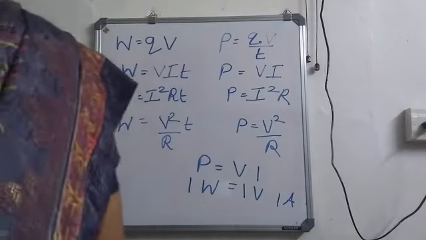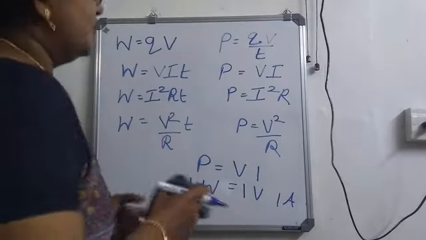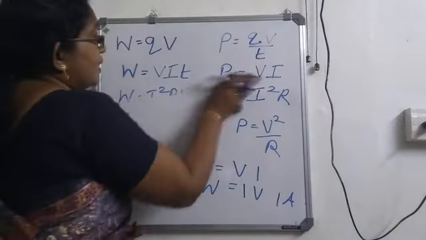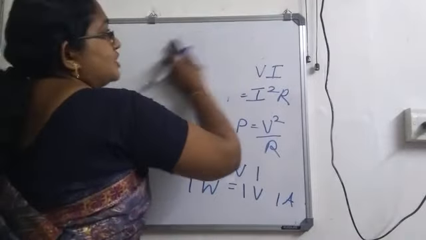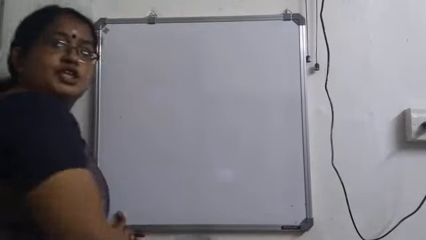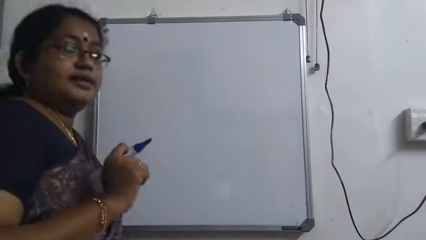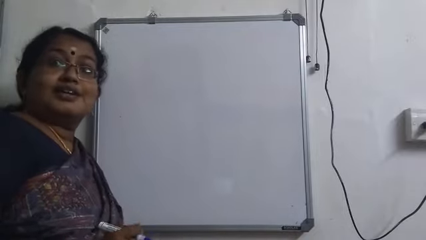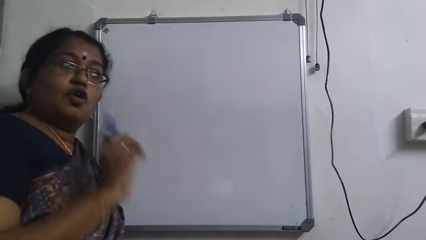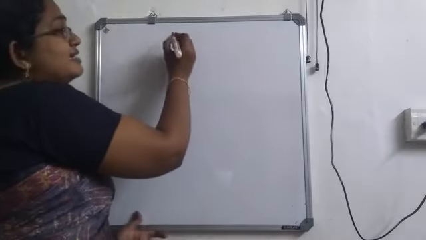Okay, now this is about the SI unit. Now we will be moving to the commercial units. Okay, so what about the commercial units? What do you mean by commercial unit? Commonly used units. Those are the commercial units. So in the case of electrical energy, the commonly used unit is watt second.